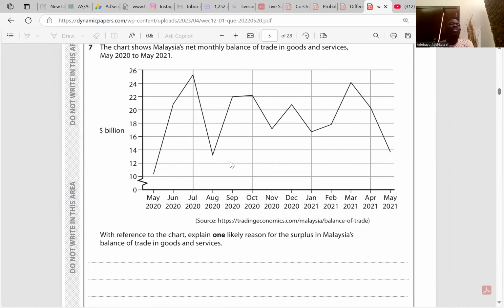I talked about depreciation in the currency. Depreciation in a country's currency means that foreign customers will be able to buy more of its goods. Foreign customers will be able to buy Malaysian goods because Malaysia will be more internationally competitive, as export prices would fall. As a result, more exports will be done. If exports exceed imports, it will bring about a surplus. And as soon as there's depreciation in the country's currency, the price of imports becomes expensive, so Malaysians will import less. I think it's correct. Question 8.